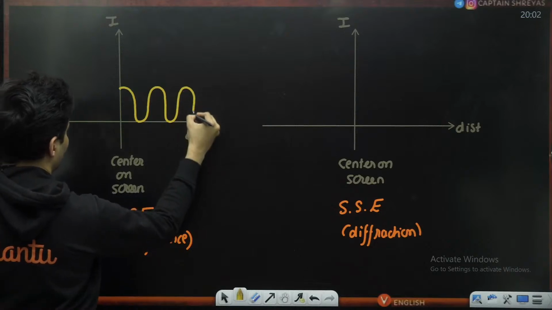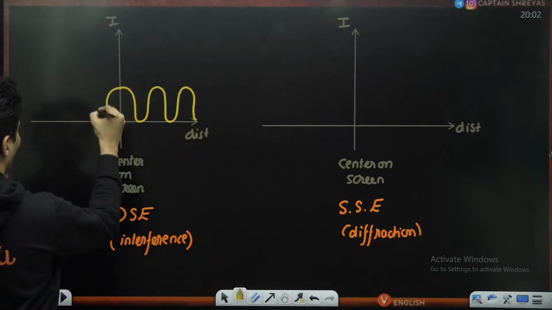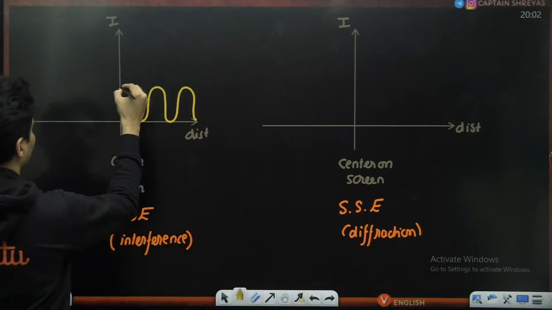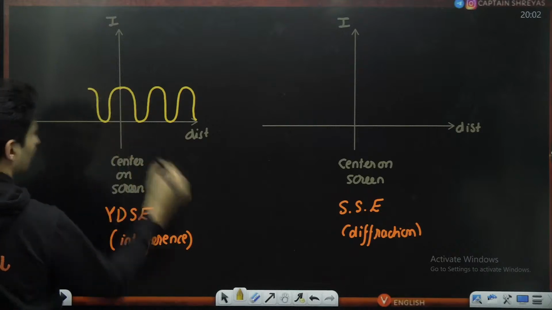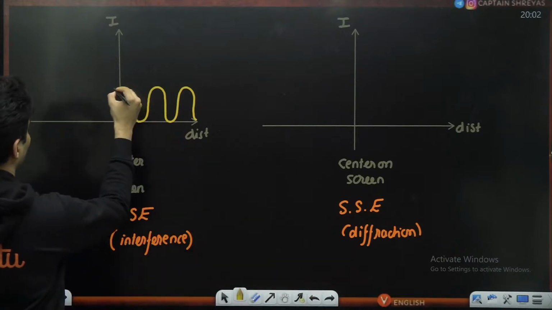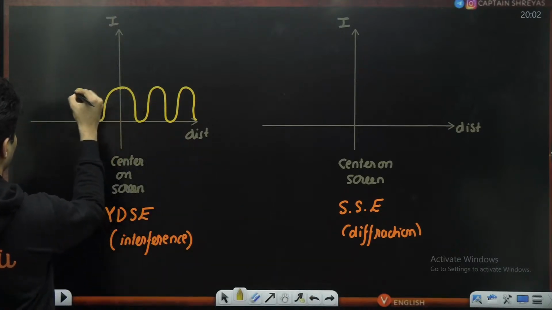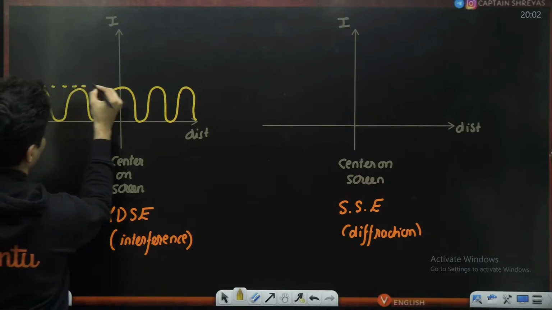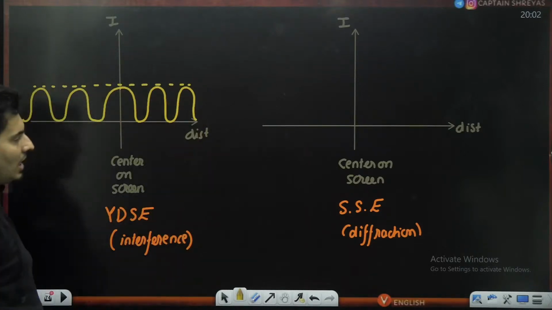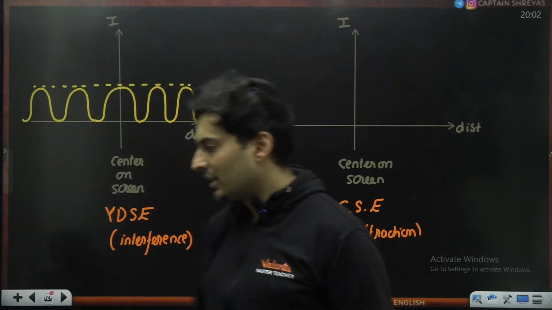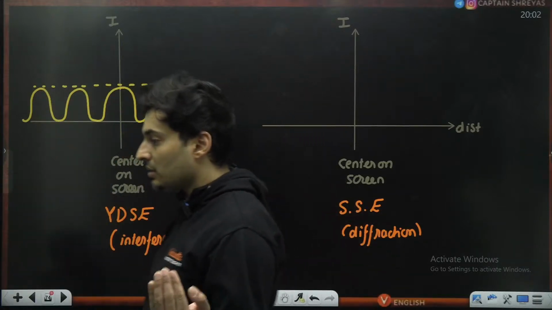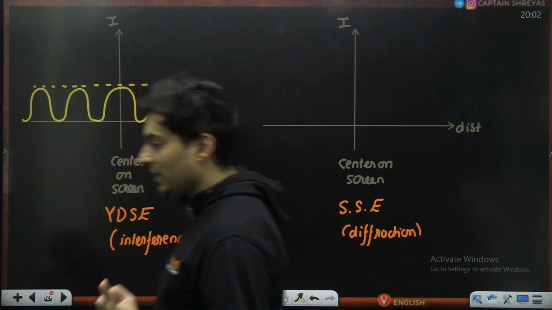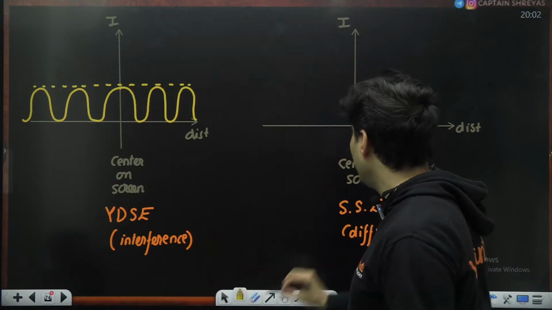All the maximas are of the same intensity. All the minimas are also of the same intensity. Slightly weird to draw it, but I will try my best. All the maximas are of the same intensity, like you can see, and they are equally spaced, but that is not what happens for diffraction. My bad, for interference they are equal, but not for diffraction.